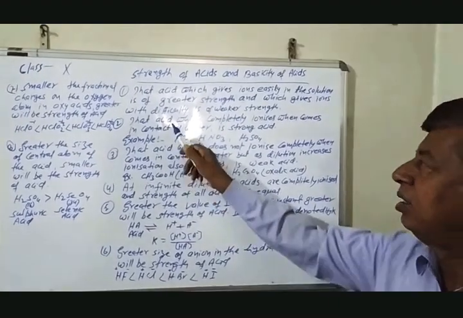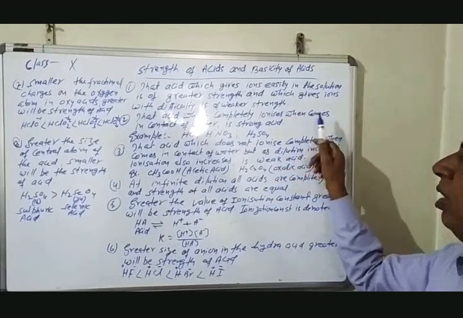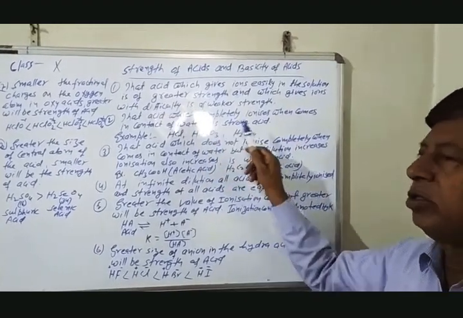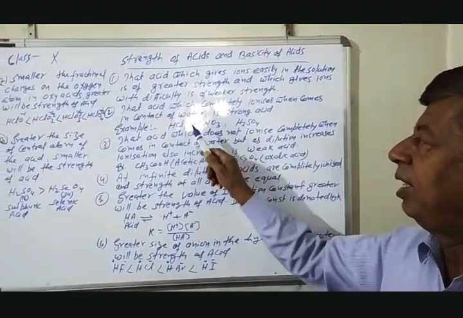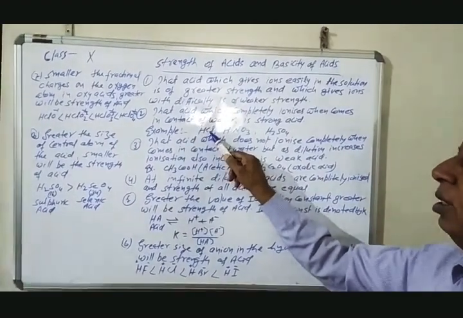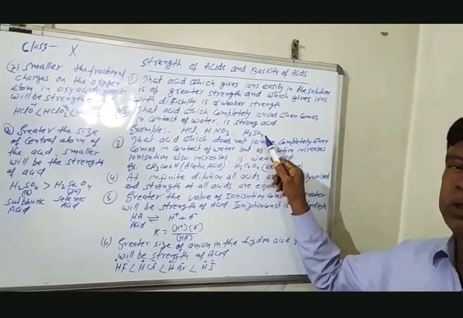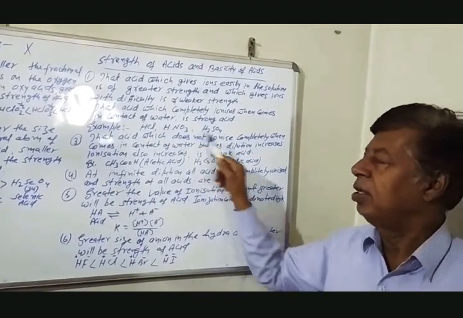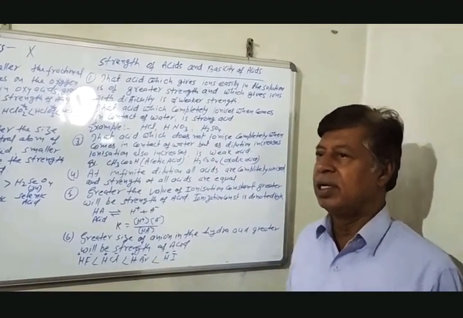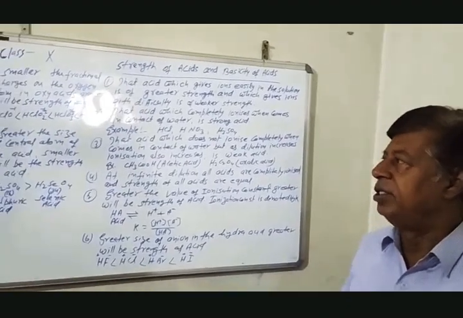So that acid which completely ionizes when it comes in contact of water is a strong acid, as HCl, hydrochloric acid, HNO3, nitric acid, and H2SO4, sulfuric acid. These acids are completely ionized in water.